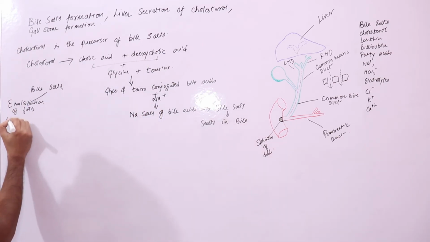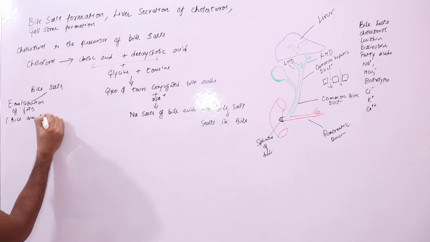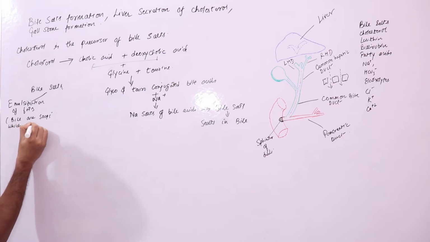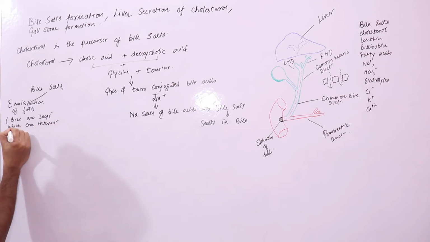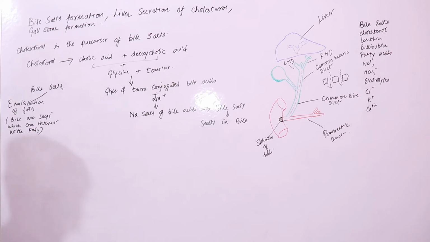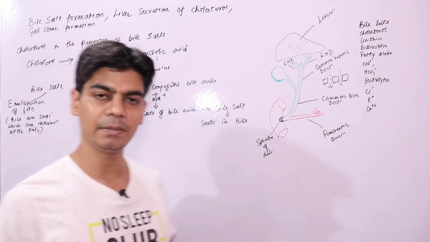So bile salts are basically green soaps, which can interact with fats and emulsify them. We know that in olden days soaps were made from animal fat.